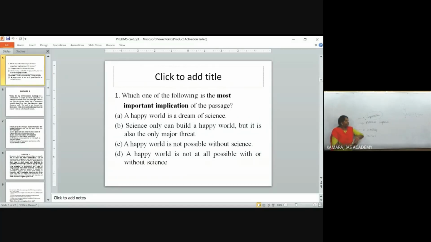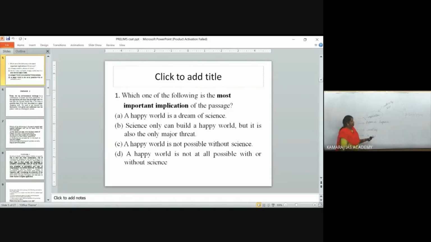You are deriving a conclusion which is not directly insisted in the passage, indirectly given, indirectly told, based on the references from the passage.